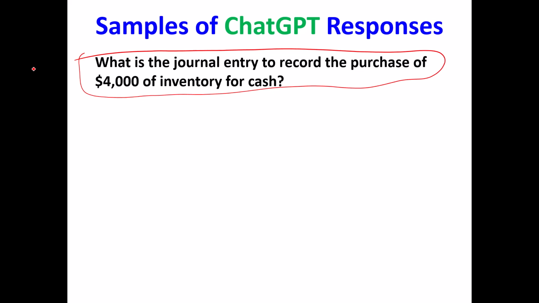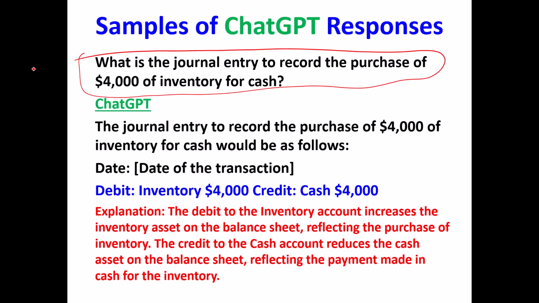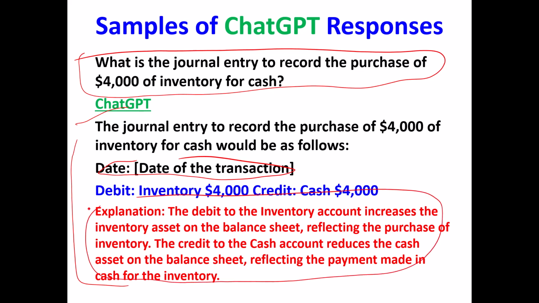Well, this is when my attention really went to the next level. Here's exactly what ChatGPT said. The journal entry to record this purchase is as follows. It kind of poked me and said, hey, you should have given me a date for the transaction, but all right, I'll put it in a placeholder. Debit inventory, credit cash. And then an explanation, which is a beautiful explanation. You debit inventory because it's an asset, and we show increases in assets with debits. I mean, it's a perfect description. It nailed this question.